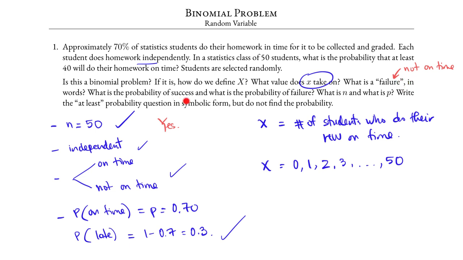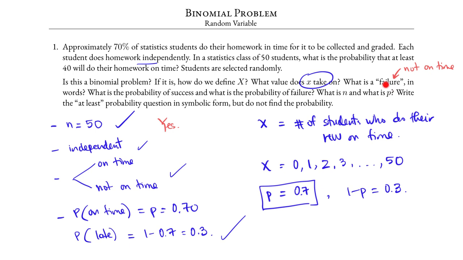What is the probability of success and what is the probability of failure? We use the lowercase p to denote the probability of success, and we saw it is 0.70. The probability of failure is 1 minus p, or 1 minus 0.7, or 0.3. But lowercase p, the probability of success, is 0.7.